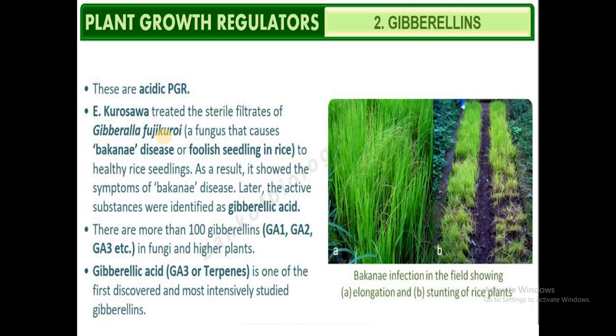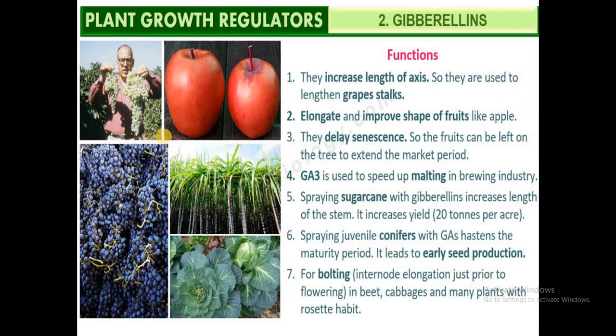We have varieties of gibberellins, GA1, GA2, GA3 and so on, which can be produced by the fungus, and we even find them in plants. When you talk about the physiological effects of gibberellins, they increase the length of the plant axis. The best example is the grapes.